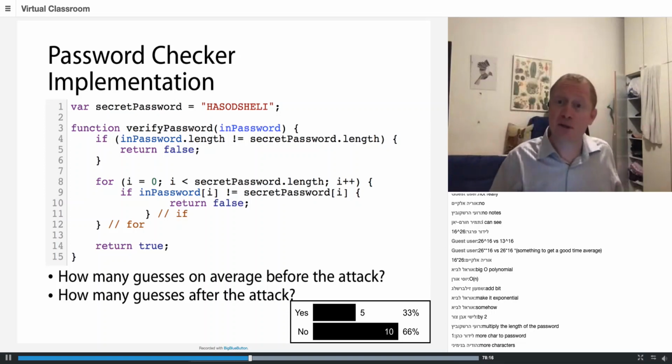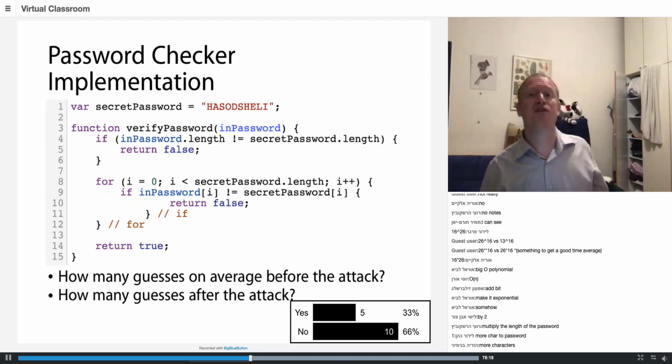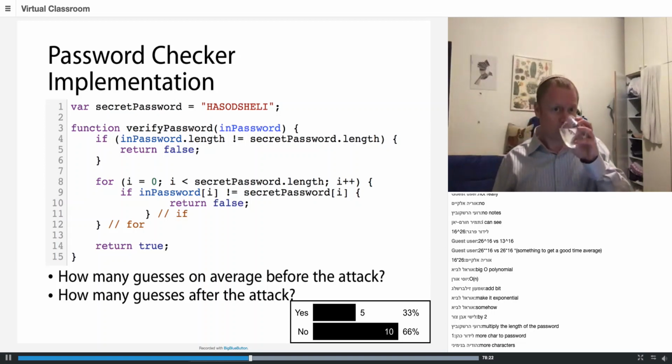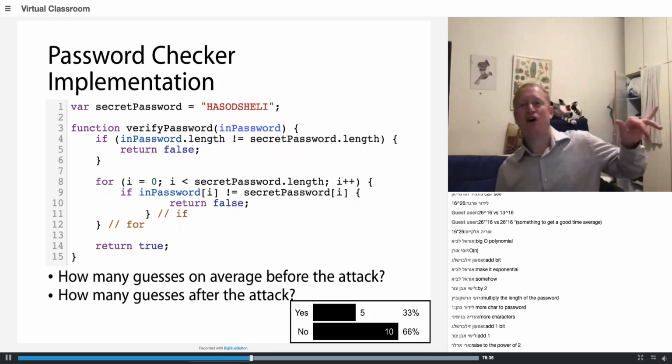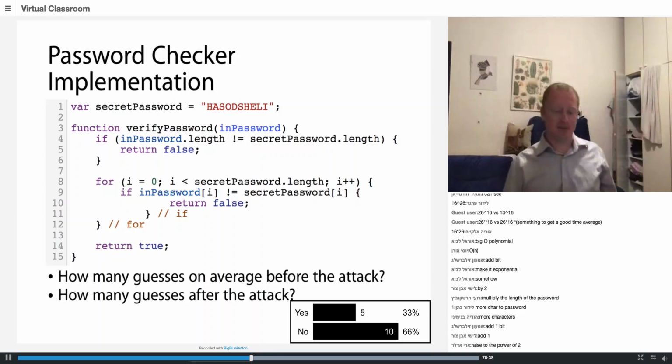Now, if it's an exponential system, and the system engineer tells me make it twice as secure, what do I have to do? Shimon, you can just copy paste, add 1 bit. Indeed, I just add 1 bit, and if I add 1 bit, the system is twice as secure because the attacker needs to get all the bits correct at the same time. So exponential security is much better.